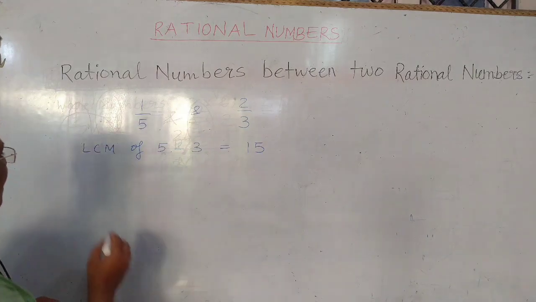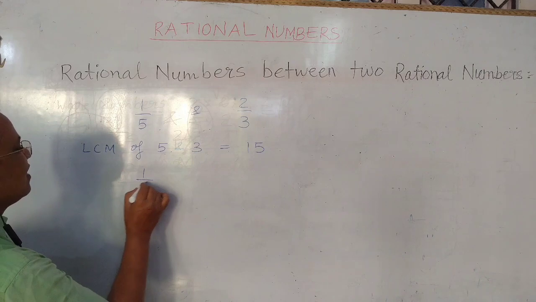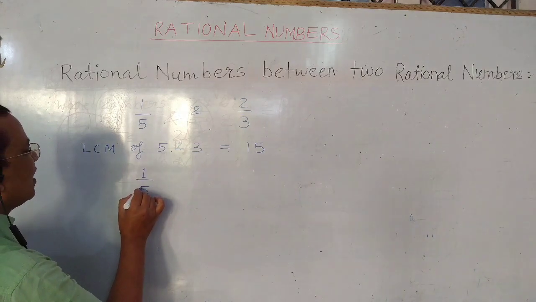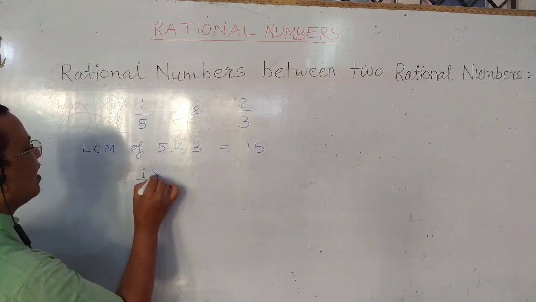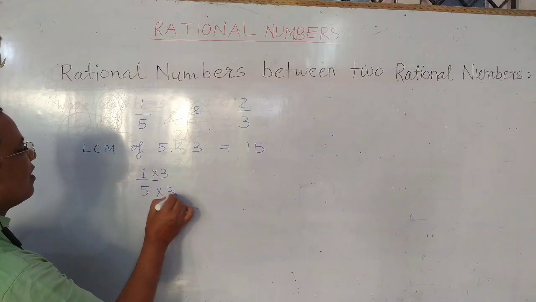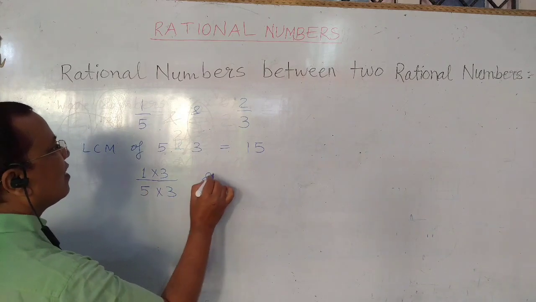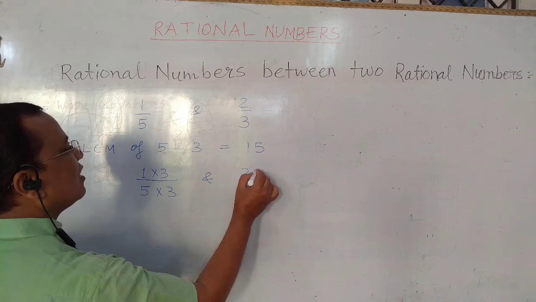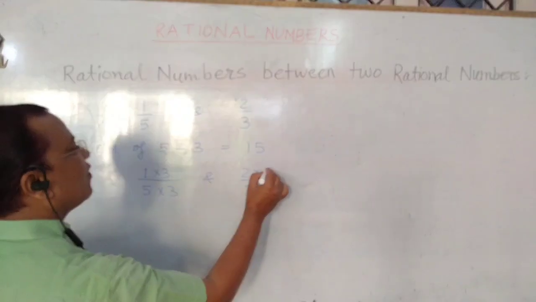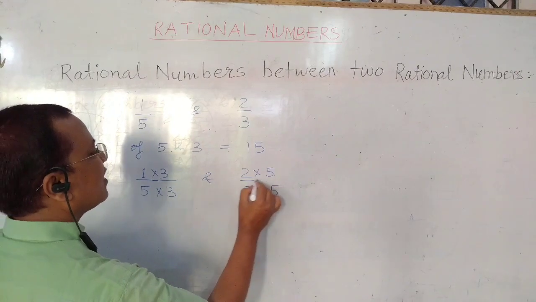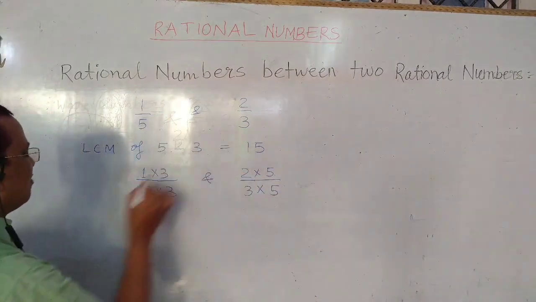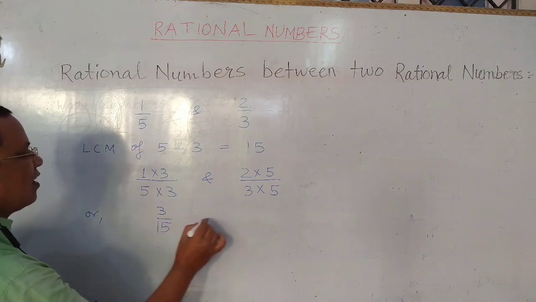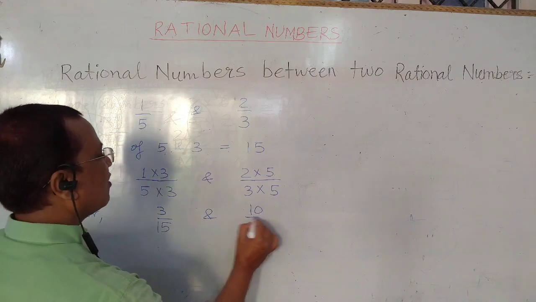For this, we multiply the numerator and denominator of 1 upon 5 by 3. And on the other hand, in 2 upon 3, we multiply the numerator and denominator by 5. In this way, we equate the denominators of these two numbers, and we get 3 upon 15 and 10 upon 15.